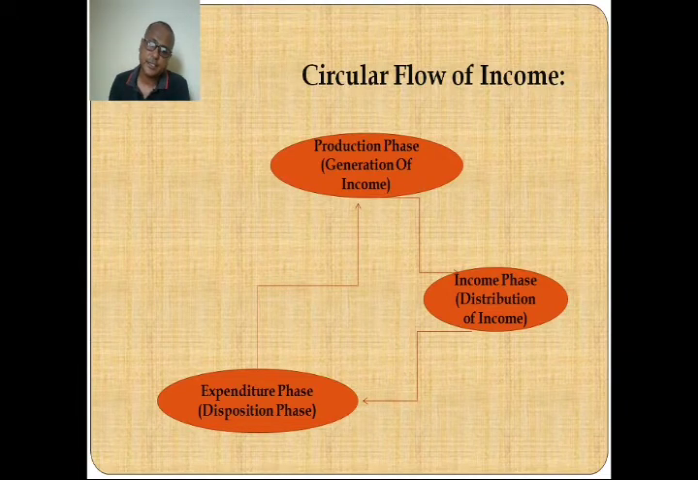So this process keeps on repeating, and we find that there is a continuous flow of goods and services between the two sectors. The firms hire factors of production from the household, and the household pays for the goods and services which they buy from the firms.